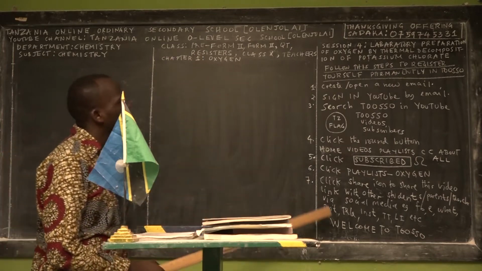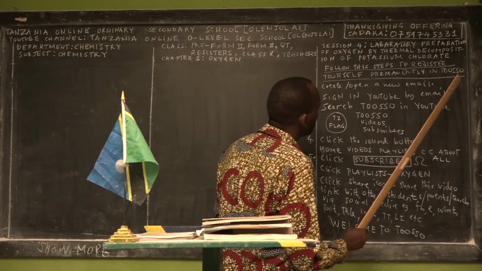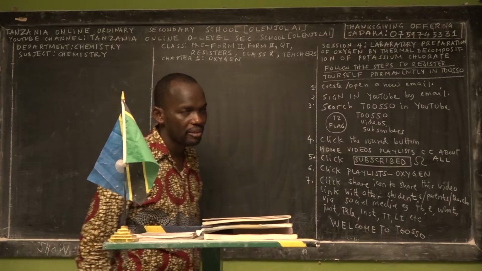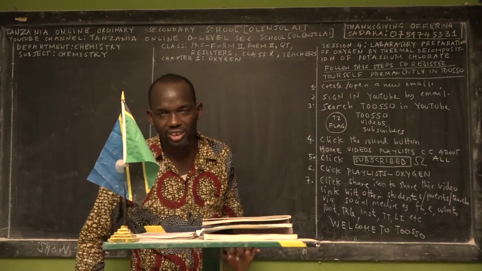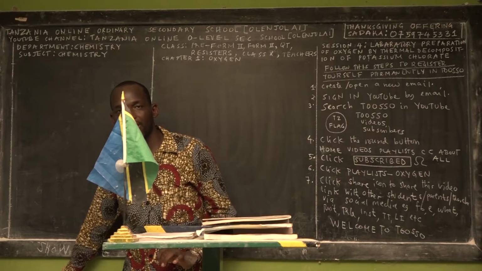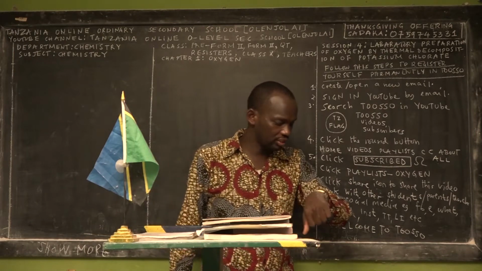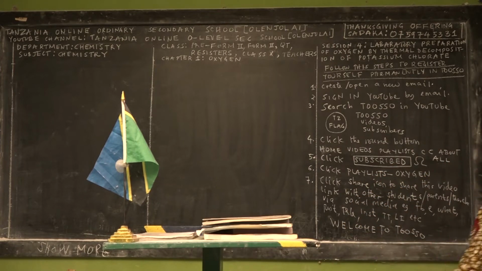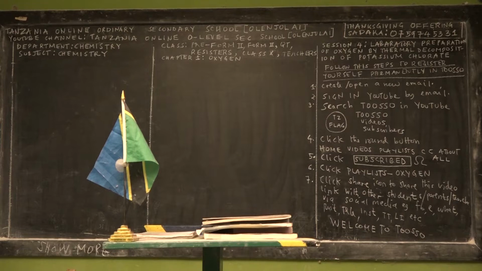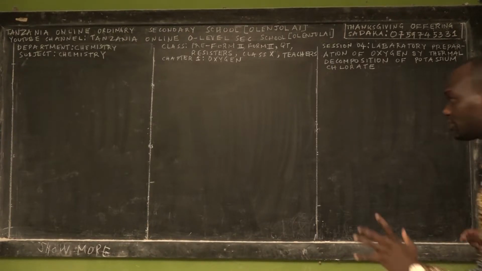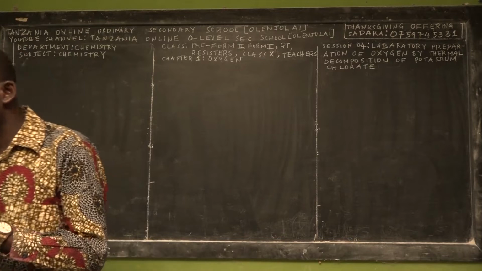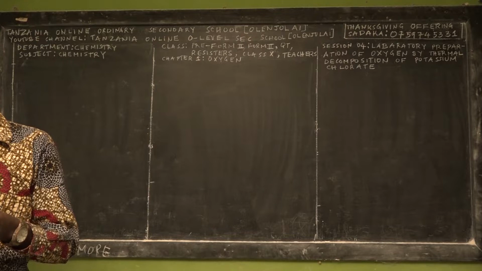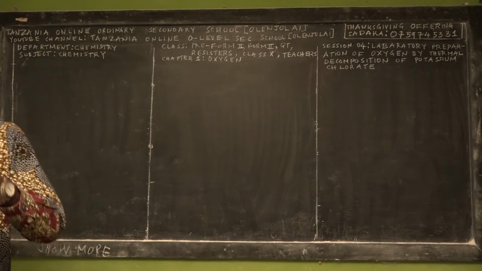We are in chapter 1, called oxygen. We are in session 4. I'm going to teach about laboratory preparation of oxygen by decomposition of potassium chlorate. We have good news that we've prepared for every lover of chemistry. So stay tuned and keep enjoying the beauty of chemistry for the rest of your life. My dear students, let us continue with session 4 of the laboratory preparation of oxygen by decomposition of potassium chlorate.